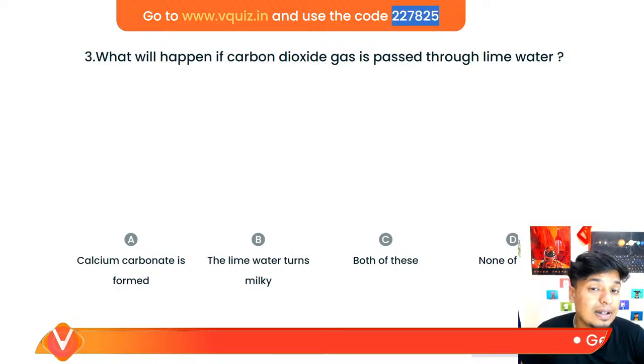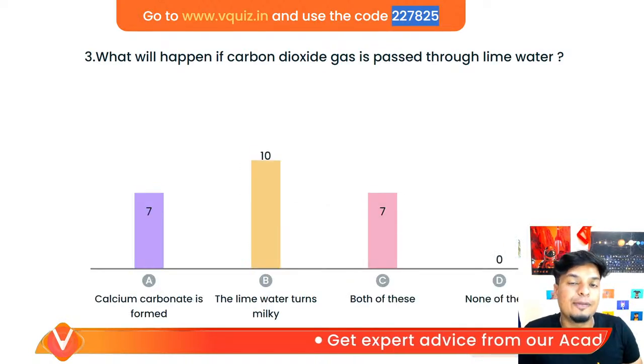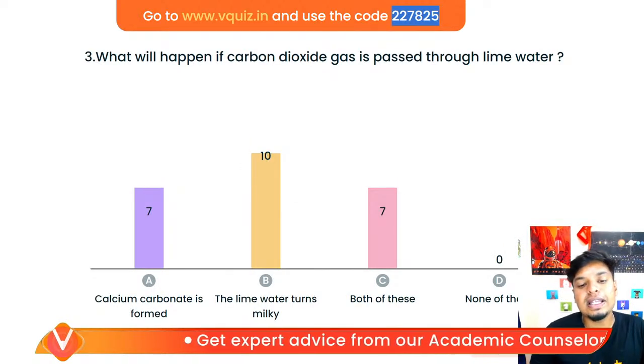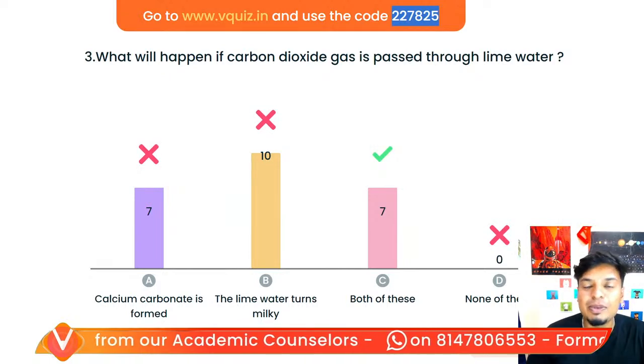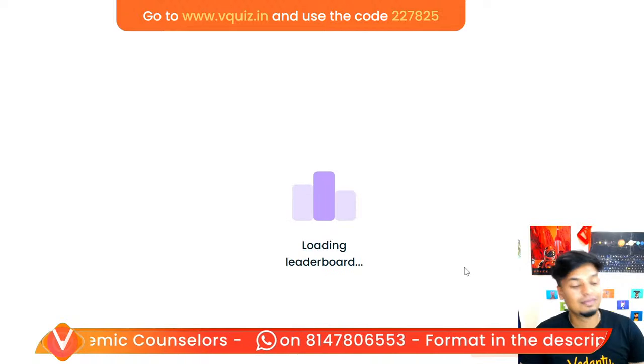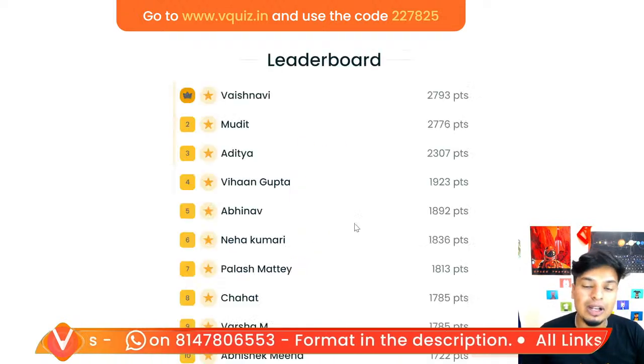Guys, you had to enter the code. You should not go with the link below the video. That is for offline. So guys, both of these. Calcium carbonate is formed. That means because it becomes milky, both are same. Misclick ho gaya, koi baat nahi.